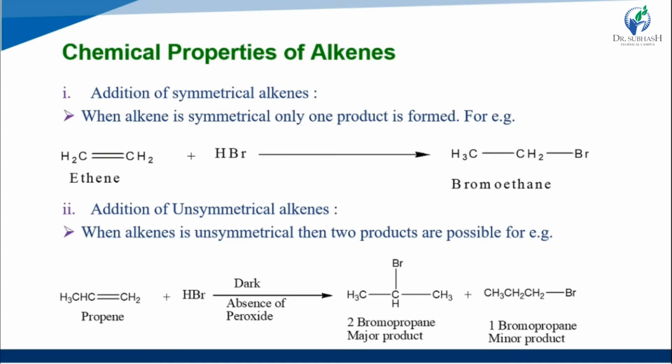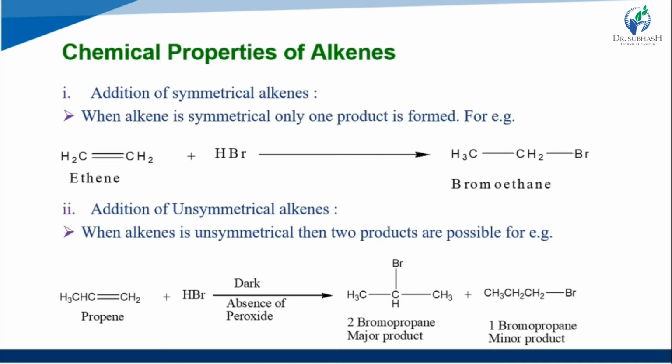HBr, that is hydrogen bromide, a halogen acid. Hydrogen and Br are added across the ethene, generating bromoethane. Then the second reaction is the addition to an unsymmetrical alkene. When the alkene is unsymmetrical, two products are possible.